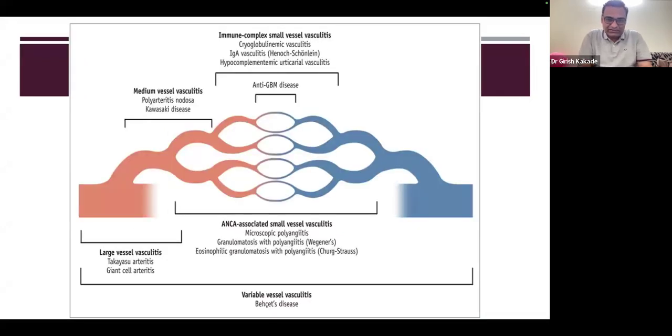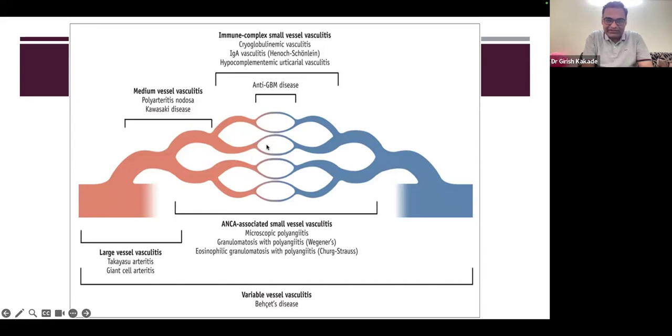So these are the groups of vasculitis. First is large vessel vasculitis that we are going to talk about. The two main vasculitis in this group are Takayasu arteritis and giant cell arteritis. Then there is medium vessel vasculitis, which has polyarteritis nodosa and Kawasaki disease, which is seen in children. Then we have small vessel vasculitis.